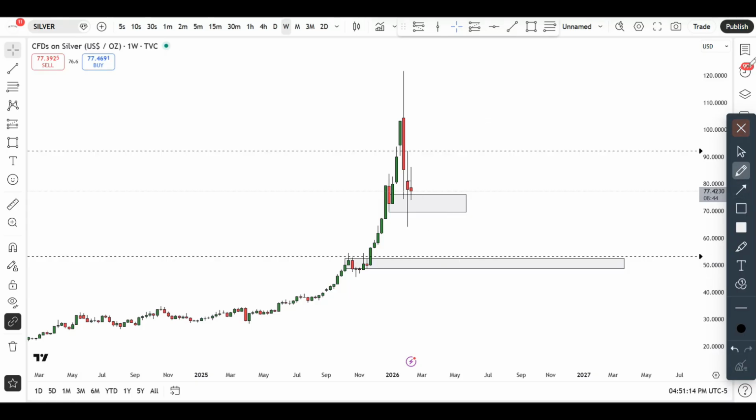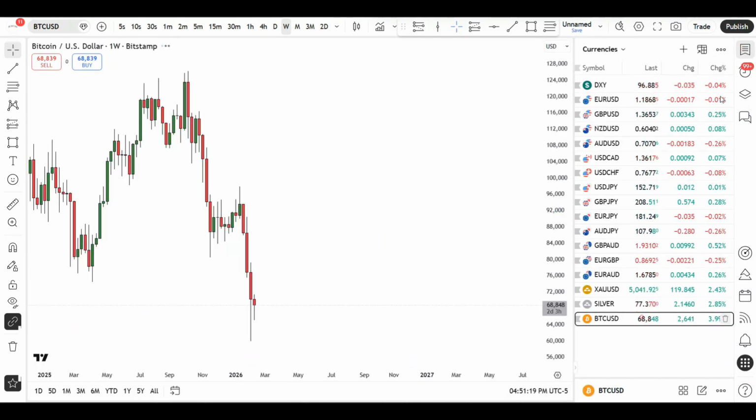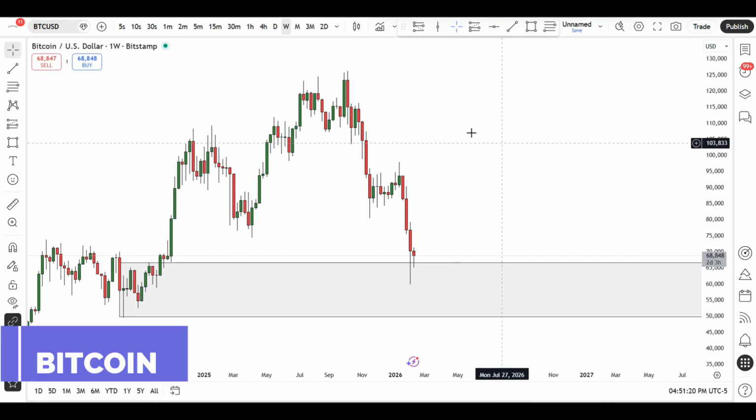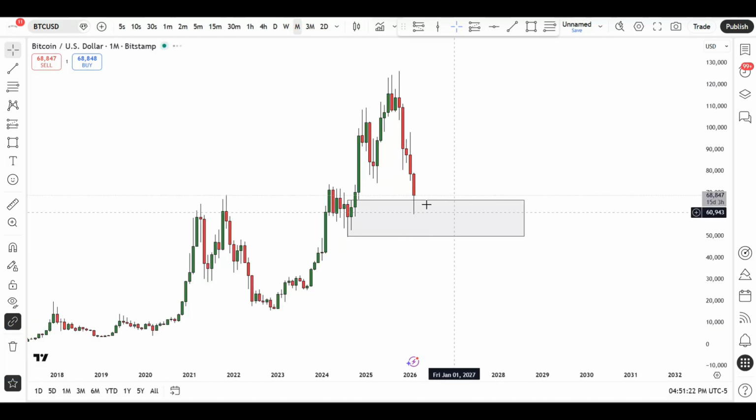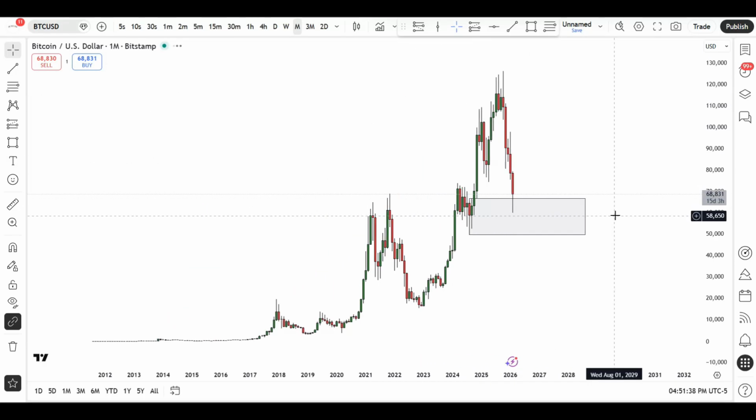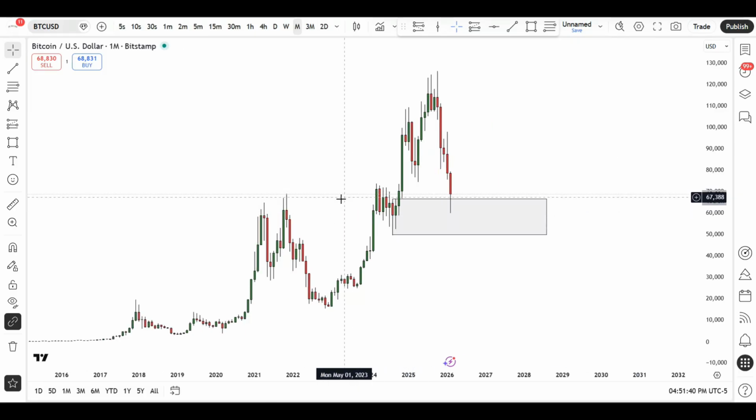Next up is going to be the Bitcoin. That's actually the last one, but not the least, obviously. Like I told you guys, Bitcoin obviously is still in this particular monthly demand zone area. You can see the market tapped into that monthly demand zone area, testing 60K levels. In my opinion, if you're looking at it from an investment perspective, this is an area for you to probably start looking for opportunities to add to your investment positions. Again, this is not financial advice. It's just what I'm going to do based on what I'm seeing on my charts.